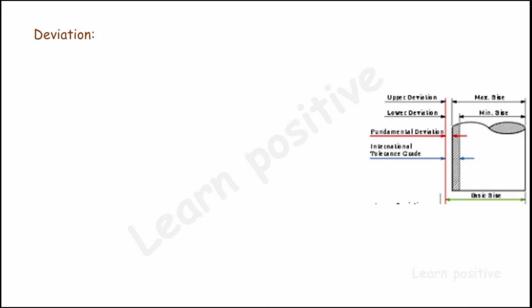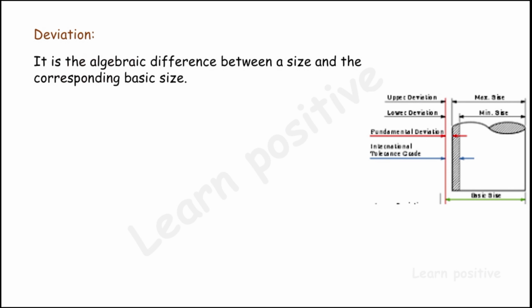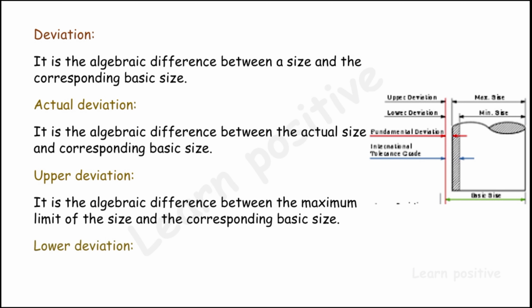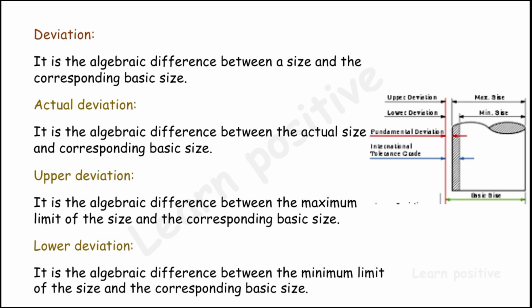And deviations. What is deviation? It is the algebraic difference between a size and the corresponding basic size. Here we take deviation in three terms: one is actual deviation, another is upper deviation, and another is lower deviation. These three are the types of deviations. So what is actual deviation? It is the algebraic difference between the actual size and the corresponding basic size.